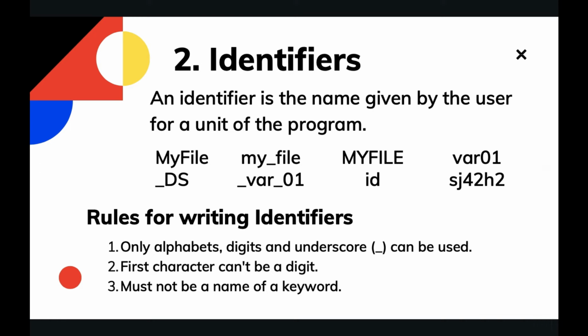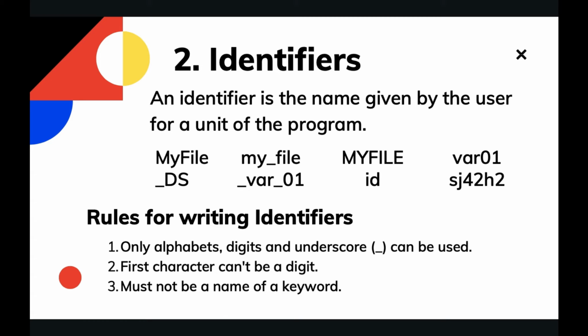That is not used in C. In C it is not allowed. But in some other languages, suppose CSS, it is allowed and preferable to use. That is known as kebab casing. In that we use a hyphen, or we can say dash, instead of underscore. And this also reflects one more thing, that